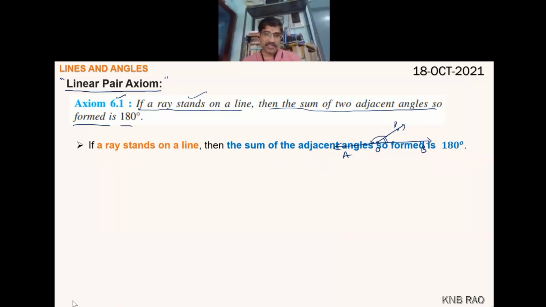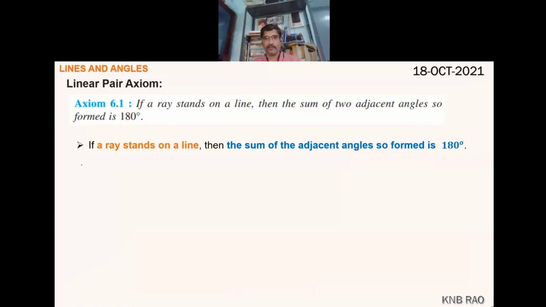Now, very, very important, children. In English, you have learned what type of statement this is. If-then.